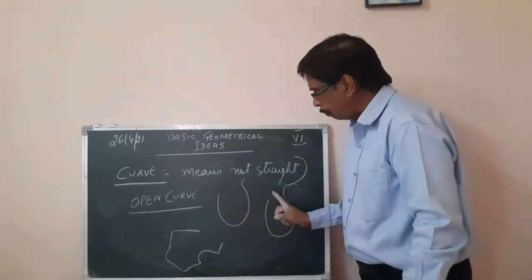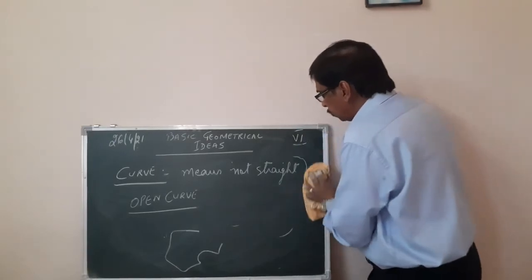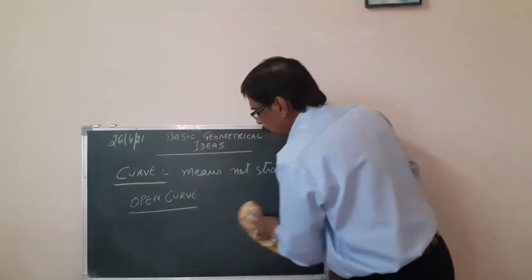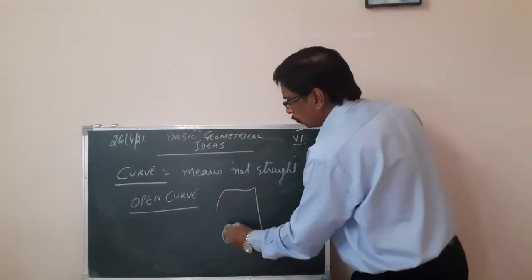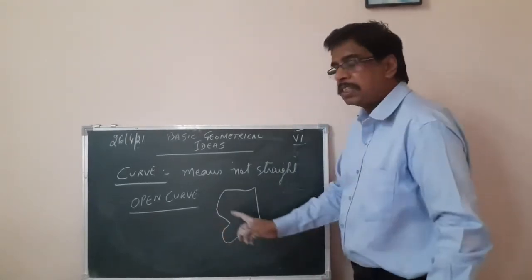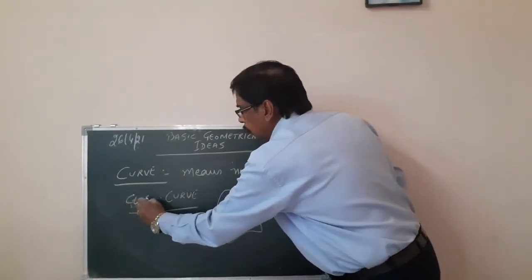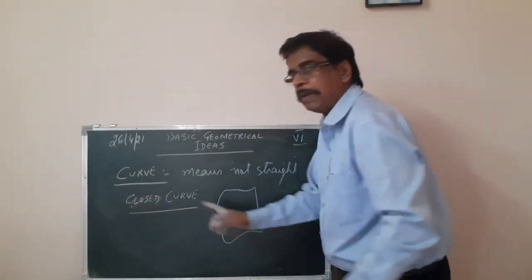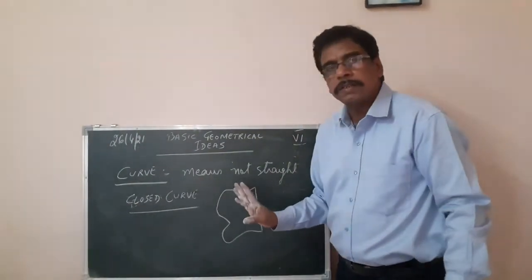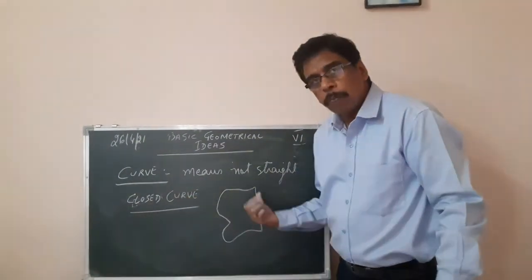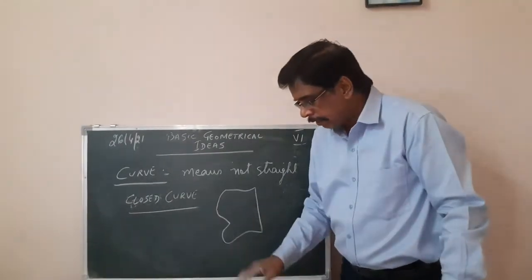They are all open. Whereas if I draw another figure, this is a closed curve. It is closed from all sides. So I showed you what is an open curve and now what is a closed curve. Is it clear?